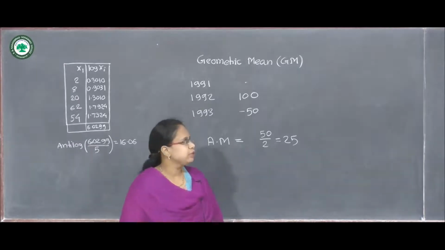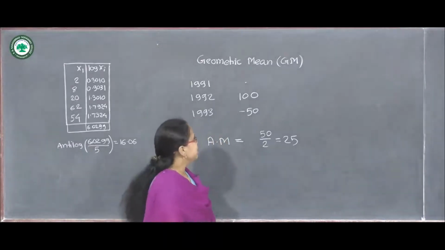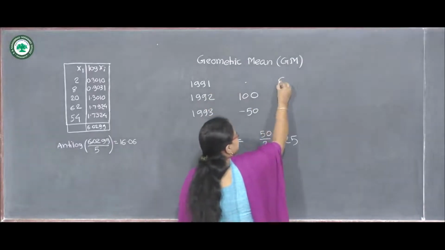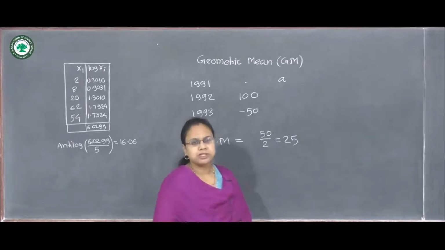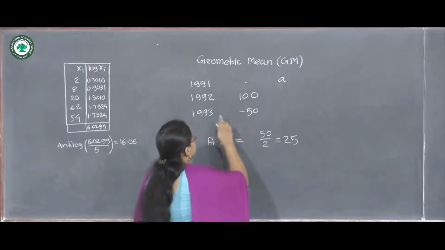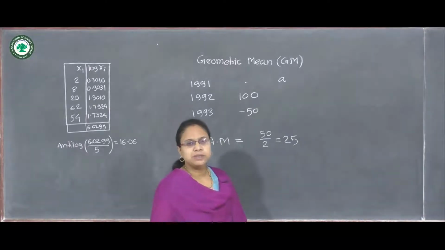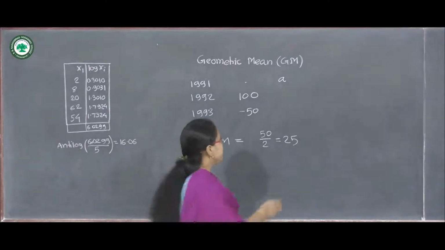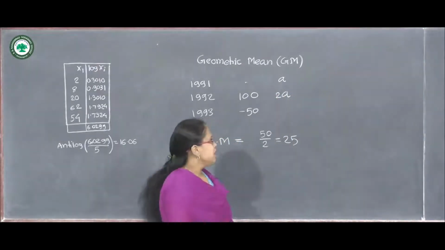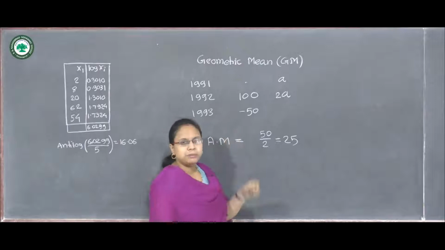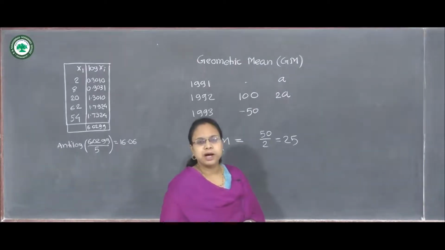So arithmetic mean tells us that there is an average change in price by 25. But if we look at the actual data, suppose in 1991 the price of a commodity was A, then in 1992 it is increased by 100%, so we write 2A. Then in 1993 the price is reduced by 50%, so it is reduced by half.